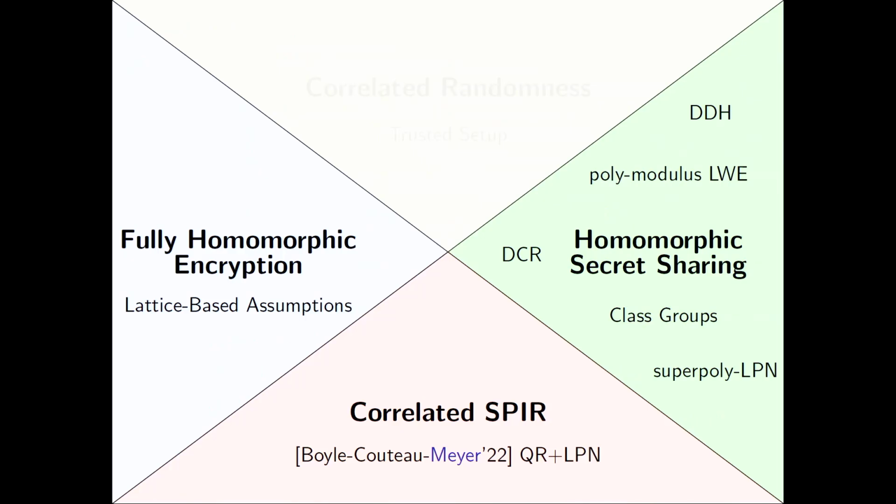But now let's go back to the set of assumptions which are known to imply sublinear secure computation. I'm forgetting about the correlated randomness for now, because in that model we're not counting the communication necessary for the setup, it's more about sublinear online communication. But basically we have three different ways of breaking the circuit size barrier from computational assumptions. And all of this was in the two-party setting.